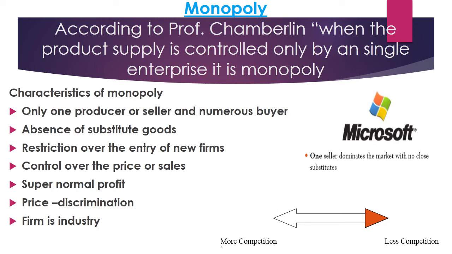So here in monopoly, the producer and the seller are the same. So the collection of firms can also be considered as a single firm. Now in monopoly, what is there? Only one firm we have. So that firm can be regarded as an industry. The best example we have is Microsoft. That is only one seller, it dominates the market with no close substitutes. Now here more competition or less competition? So less competition is there, as no other firm is there to compete in the market.